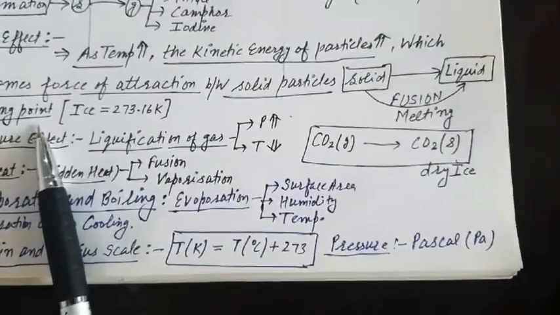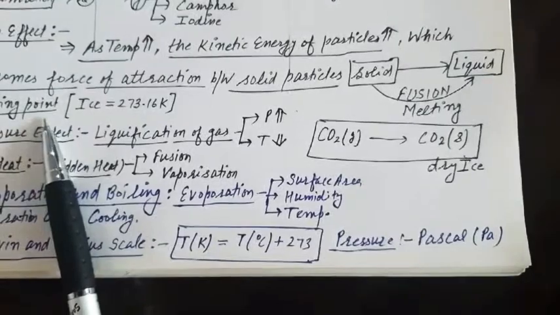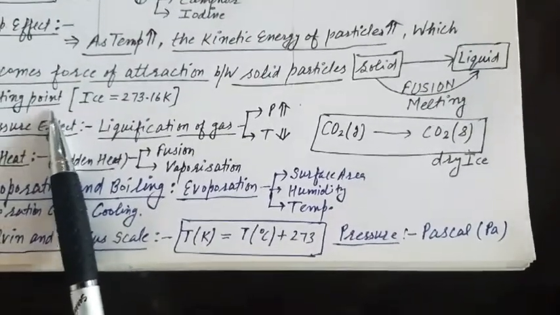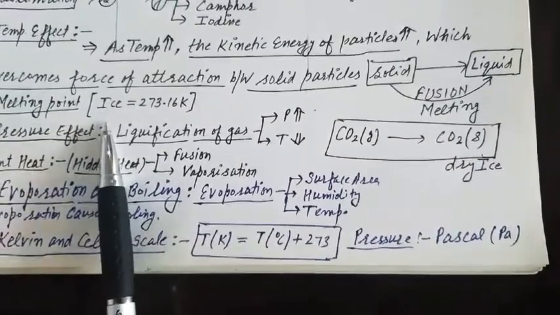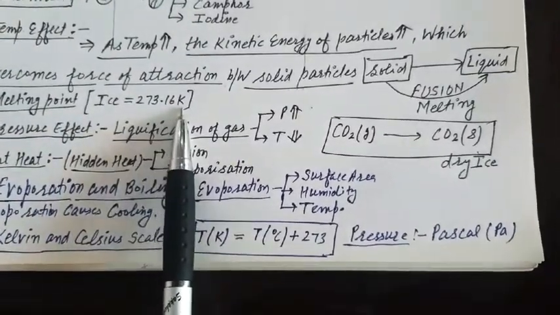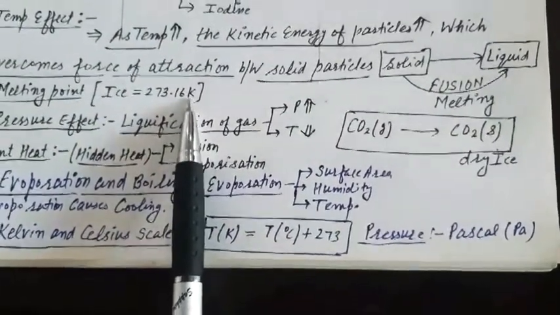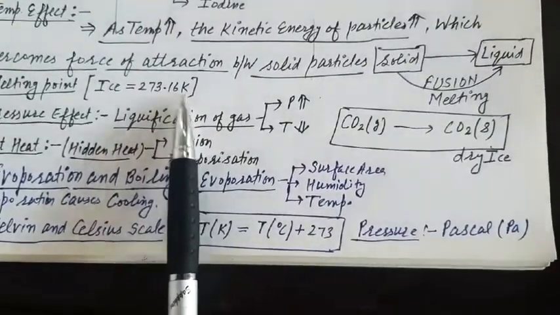And the temperature at which this process, this fusion or melting, takes place is known as melting point. And ice has a melting point of 273.16 Kelvin. Kelvin is the SI unit of temperature.